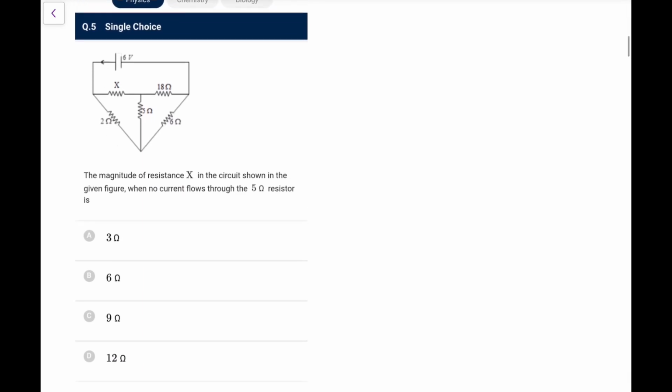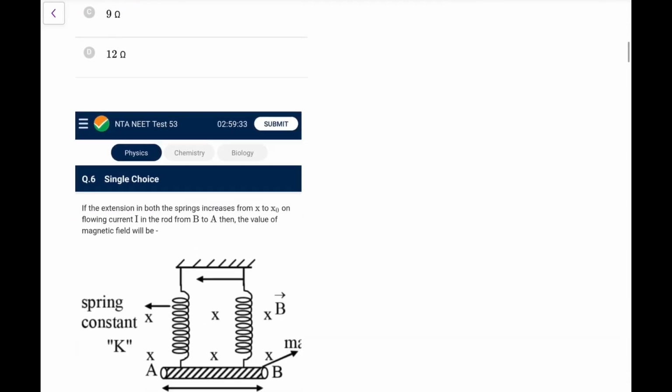Now the magnitude of resistance X in the circuit shown in the given figure when no current flows through the 5 ohm resistor. Okay, no current flows through it, that means the bridge has to be balanced. So you can directly say x upon 2 should be equal to 18 upon 6. So x should be equal to 18 by 6 into 2, that is 3 2s are 6 ohm. This is an easy one, everyone can recall when the current doesn't flow. So it's a very easy question.